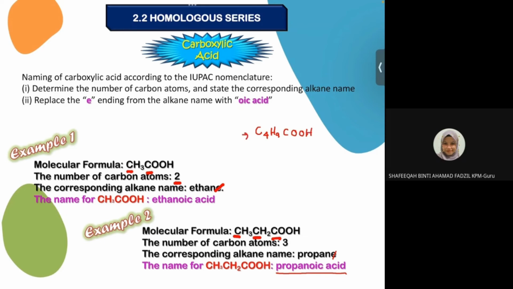First step, you have to count the total number of carbon atoms, Haikal. What is the total number of carbon? 5, right? So if it is 5, pentanoic acid. Okay, good. So the corresponding alkane is pentane. So we remove E, we add OIC. So it will become pentanoic acid.